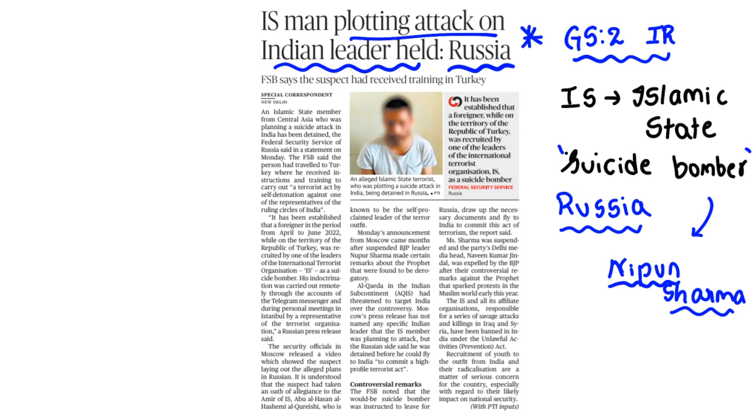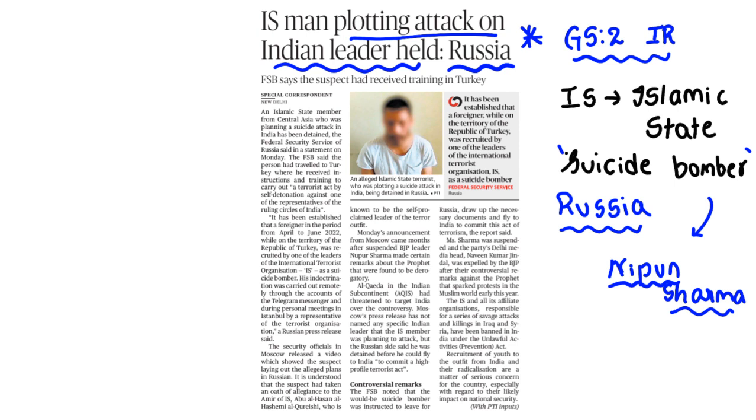So they are planning a suicide bomber attack on Nupur Sharma. Clear? So this article is very important from the international relations perspective and regarding the security perspective of the nation. Clear? Yes, she was wrong, but in that case the Islamic State persons should not think of killing her.